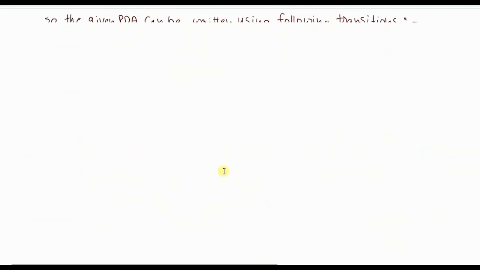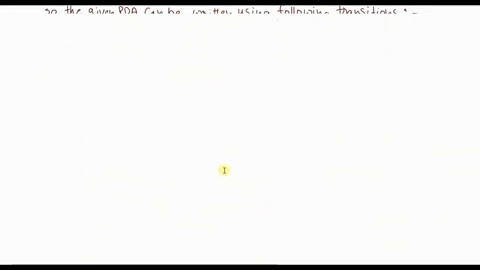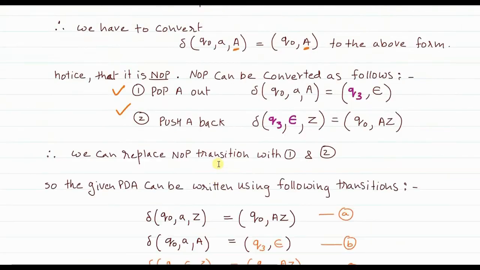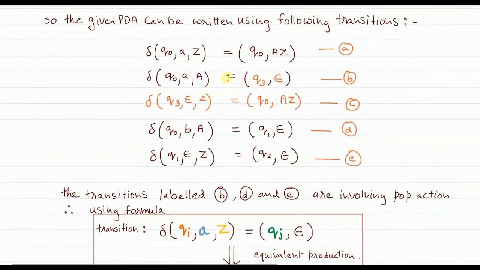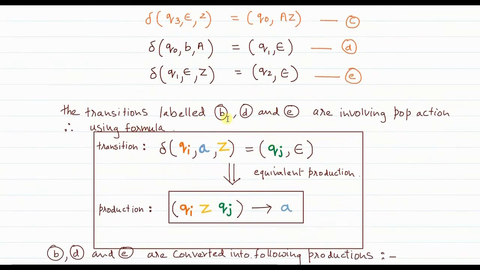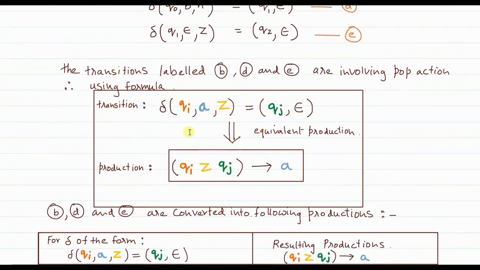We look at the newly converted transitions that we have now. B, D and E are the three transitions where it is a straightforward pop operation. Since B, D and E involve a pop action, we are going to use the formula which I have just told you. The formula is very simple.